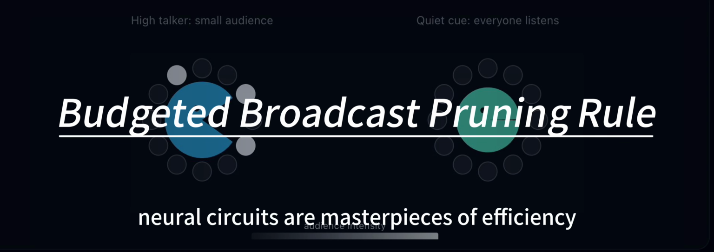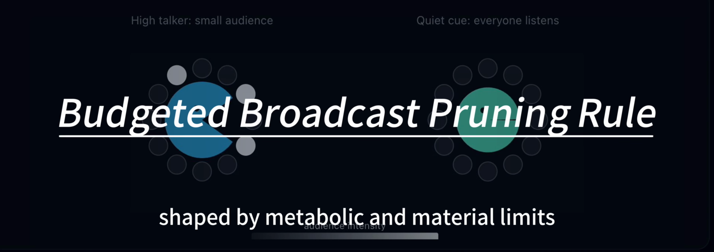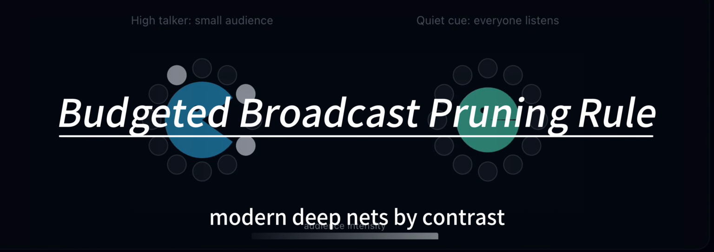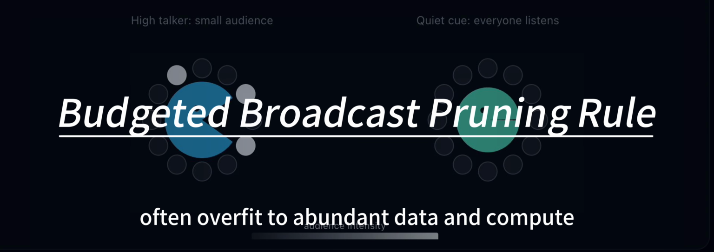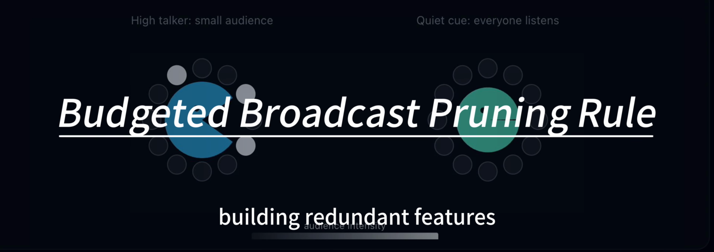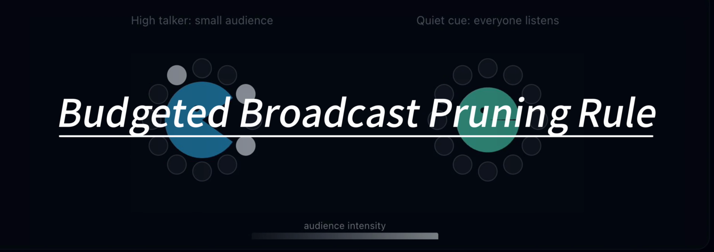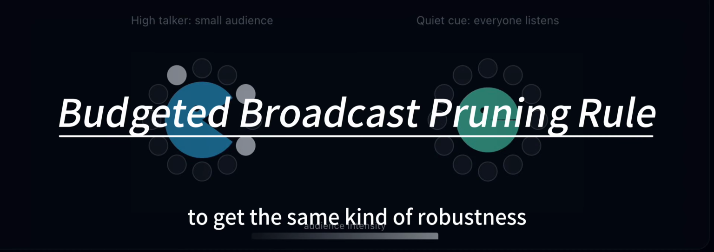Biological neural circuits are masterpieces of efficiency. Shaped by metabolic and material limits, they learn codes that are diverse, sparse, and robust. Modern deep nets, by contrast, often overfit to abundant data and compute, building redundant features and missing long-tail events. So here's the question. Can we bake a formal resource principle into artificial networks to get the same kind of